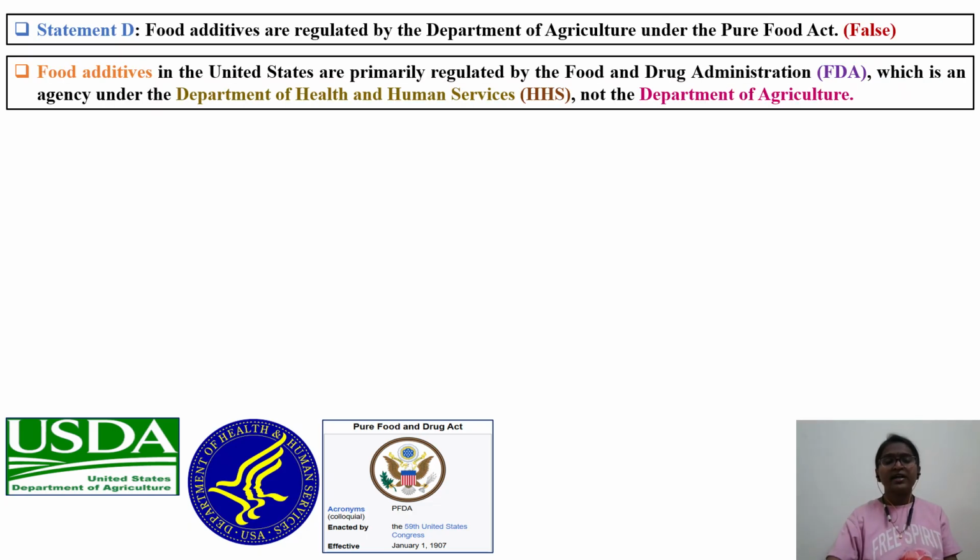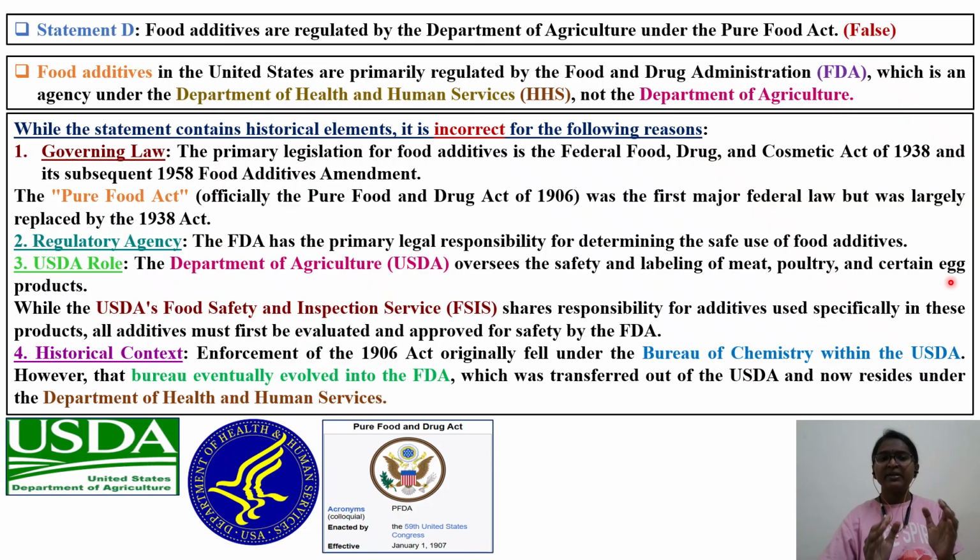Okay, now let's directly dive into statement D. Statement D: food additives are regulated by the Department of Agriculture under the Pure Food Act. So this statement is also not applicable to food additives. We will understand in detail what the Department of Agriculture and Pure Food Act are in this particular slide. Coming to food additives, as in the US, they are primarily regulated by the FDA. FDA is the agency which is regulating the food additives, under the Department of Health and Human Services and the Department of Agriculture. These are the two agencies which are regulating the food additives. While the statement contains historical elements, it is incorrect for the following reasons. Why it is not applicable to food additives, you will see.